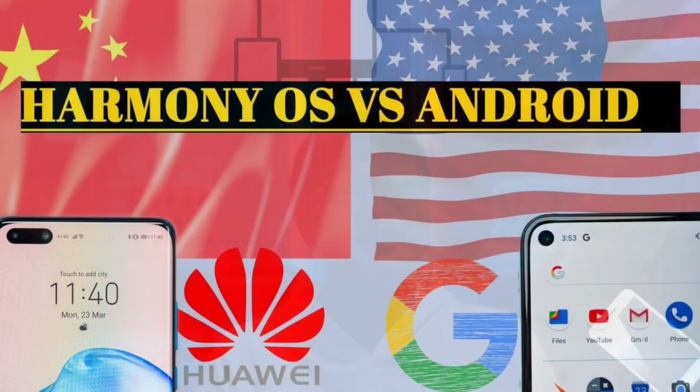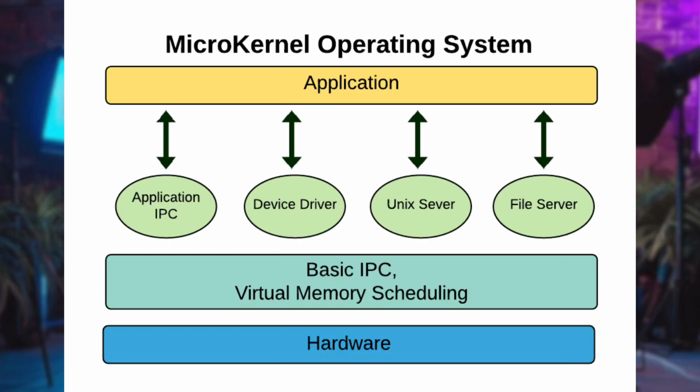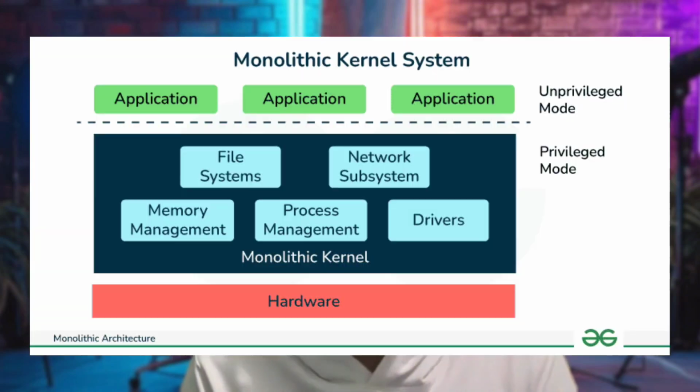Hi, I'm going to talk about the main difference between HarmonyOS and Android. What is HarmonyOS and what is AndroidOS? HarmonyOS is an operating system developed by Huawei, while AndroidOS is an operating system developed by Google. These systems are used on smart devices. However, there are significant differences between these two operating systems, namely their architecture. HarmonyOS is built on microkernel architecture, while Android is built on monolithic kernel architecture.